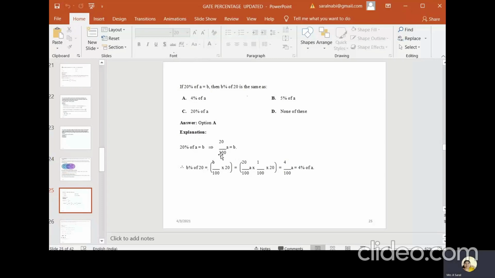Okay, from the above you can substitute the value of B here. So it comes like this. From there you can calculate the percentage of A, which is nothing but 4% of A. So you can solve the question from the given statement itself. They are asking B percentage of 20 is the same as what percentage of A.